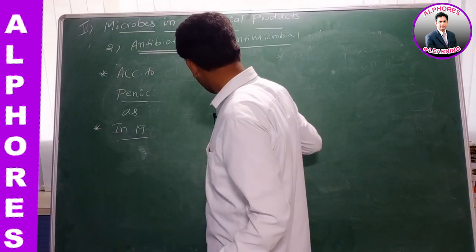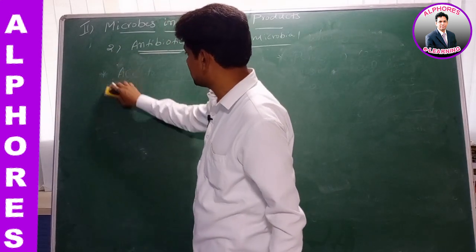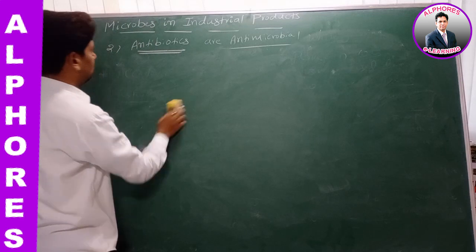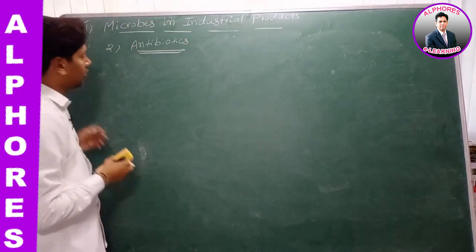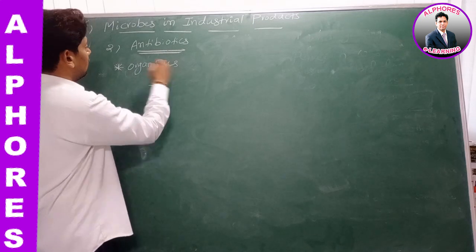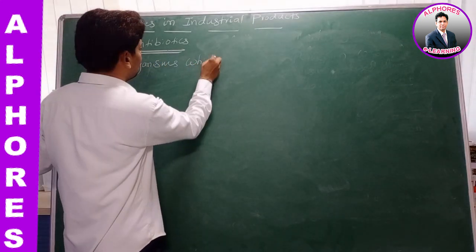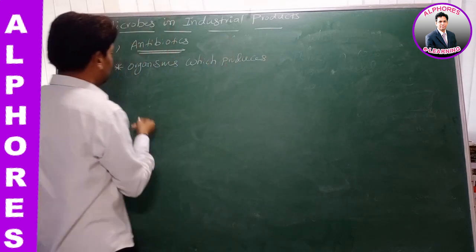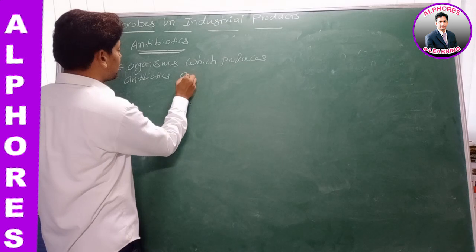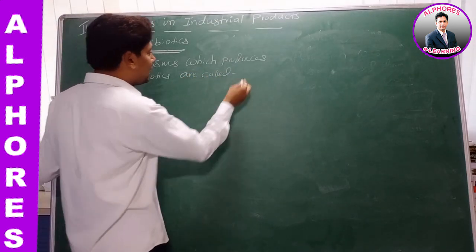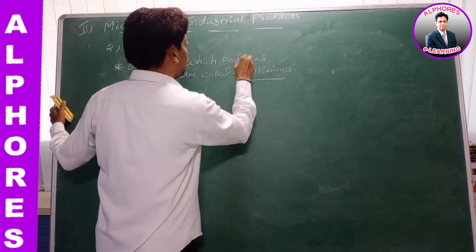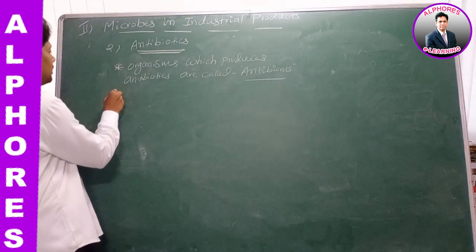Organisms which produce antibiotics are called antibionts, right? Organisms which produce antibiotics are called antibionts.